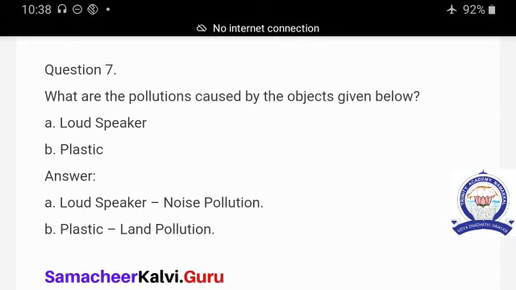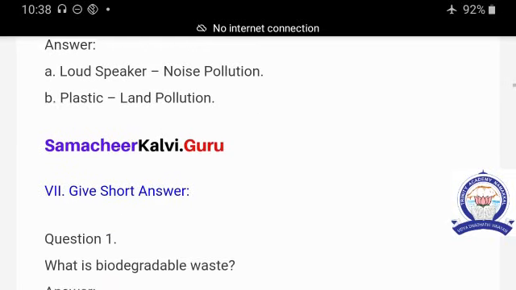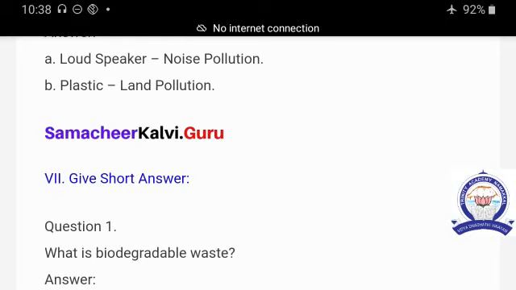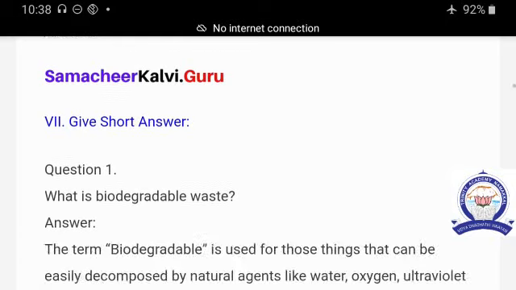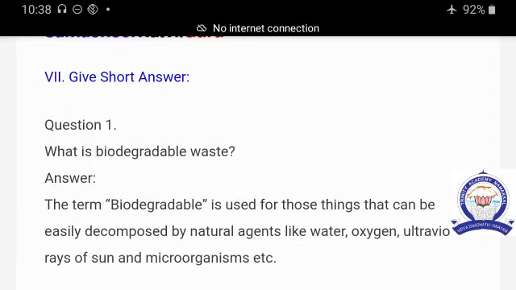Next question is, what are the pollutions caused by objects given below? Objects are given. Option A, loudspeaker. Option B, plastic. Option A, loudspeaker, causes noise pollution. Plastic causes land pollution. Next, the section is give short answer.